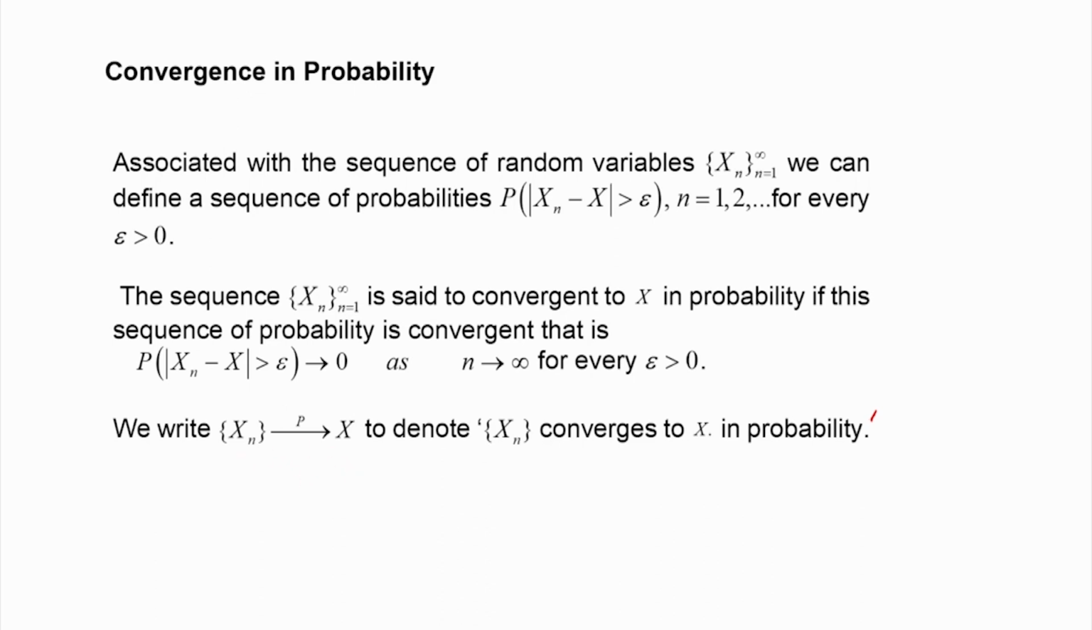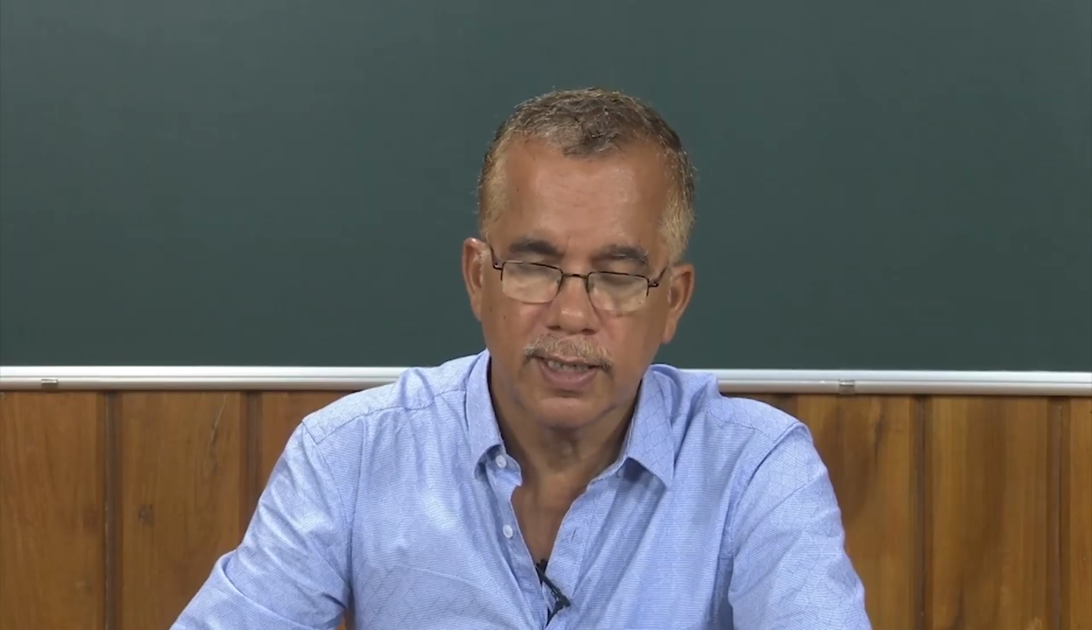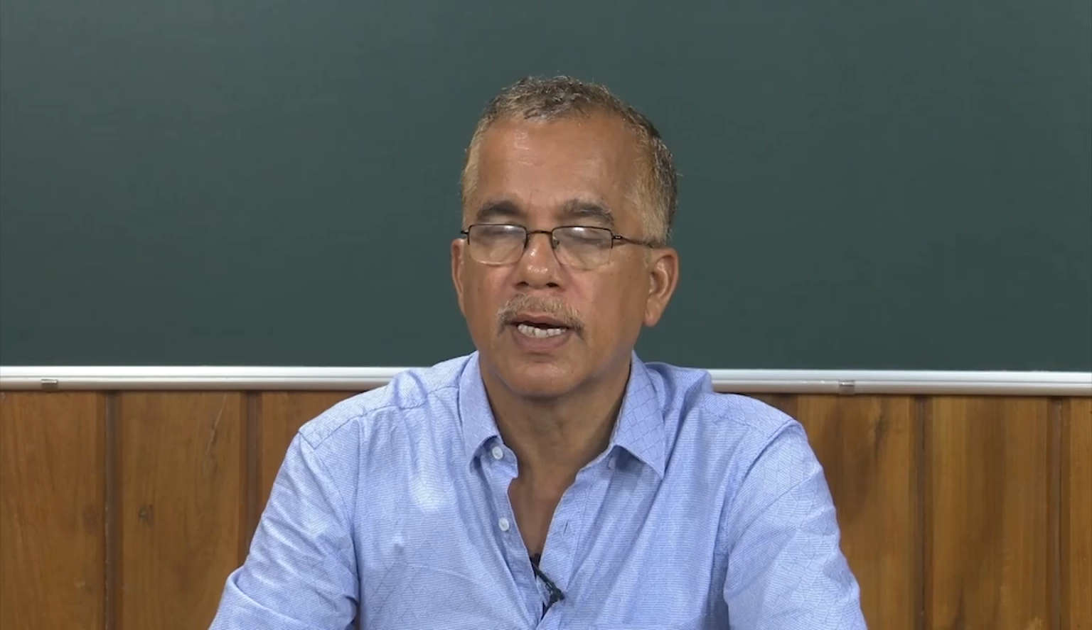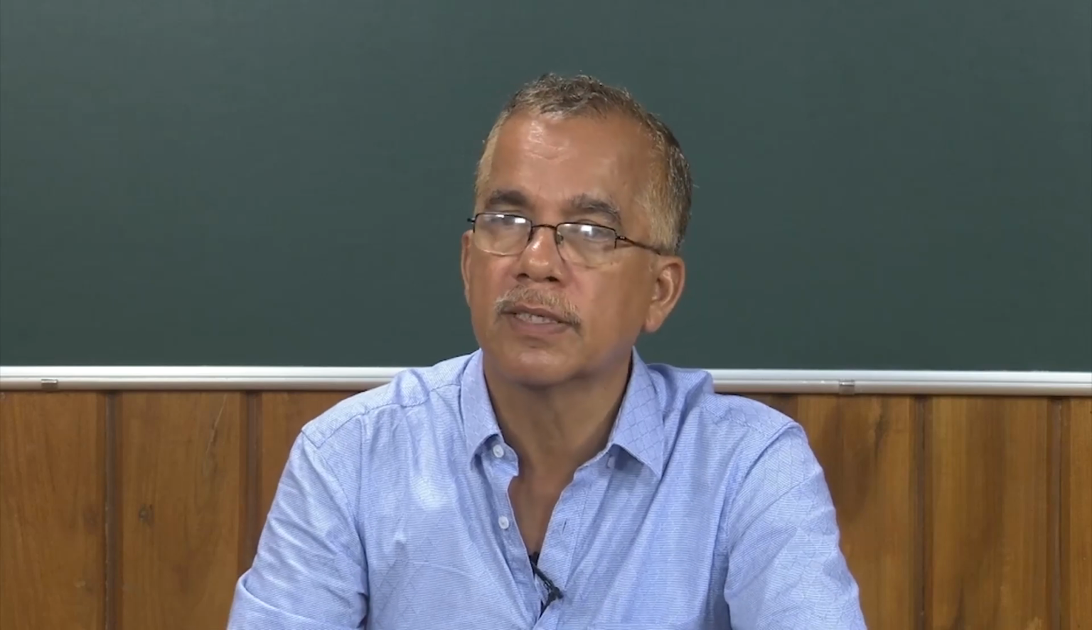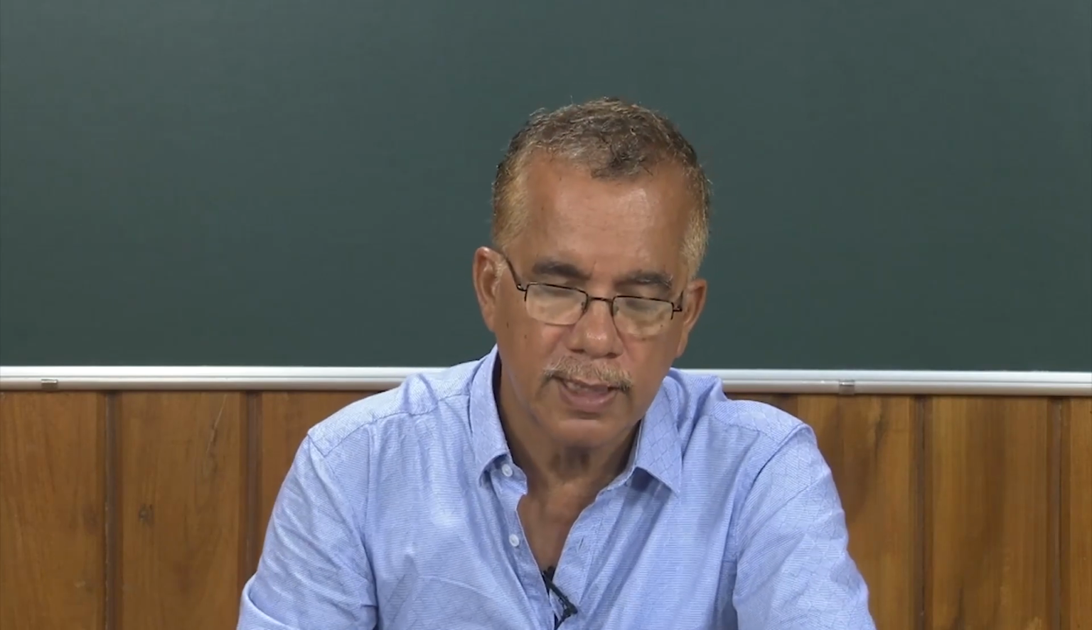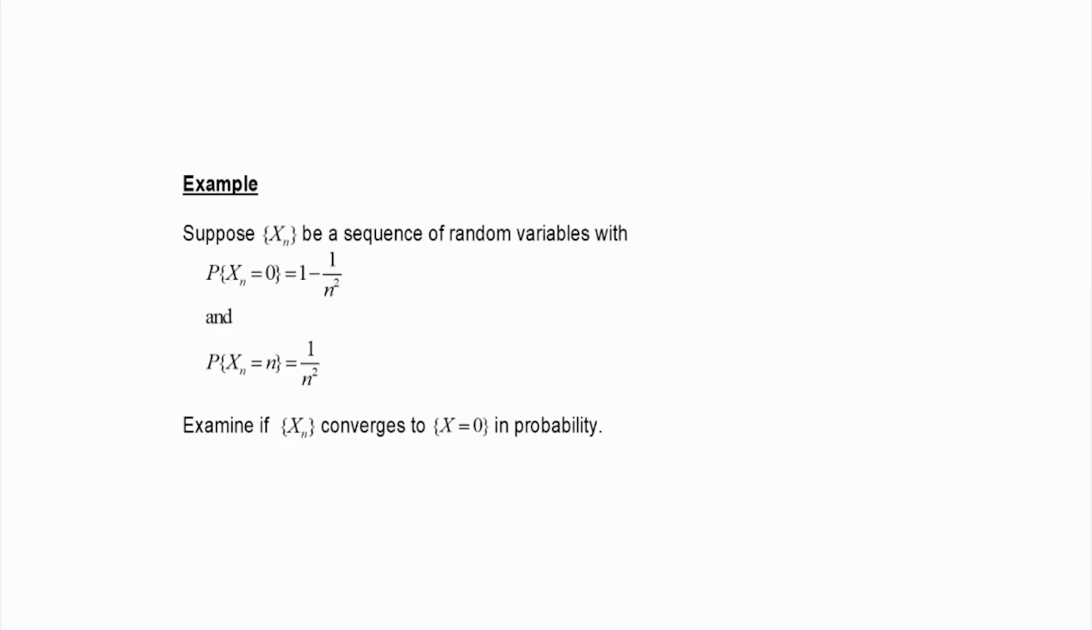So, this is a weaker sense of convergence, but how it is related to other concepts like almost sure and mean square convergence, that we will see. Now, we will see an example first. Suppose, similar example, x n takes 0 with probability 1 minus 1 by n square, and x n takes value n with probability 1 by n square. Now, examine if x n converges to x equal to 0 in probability.